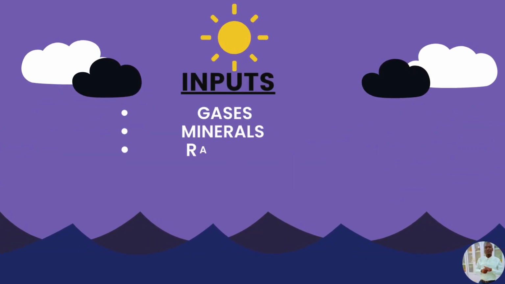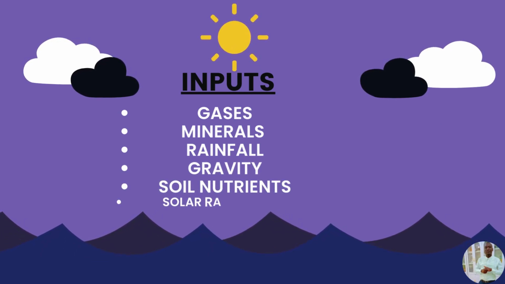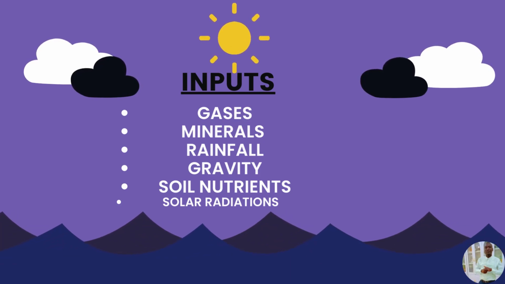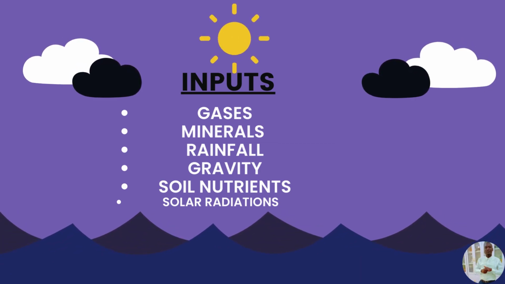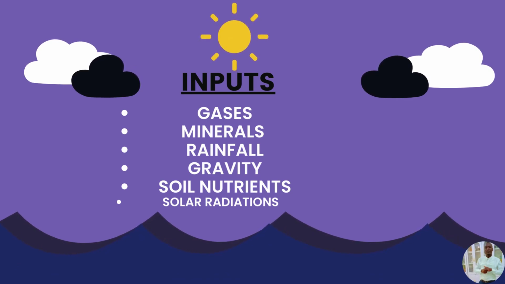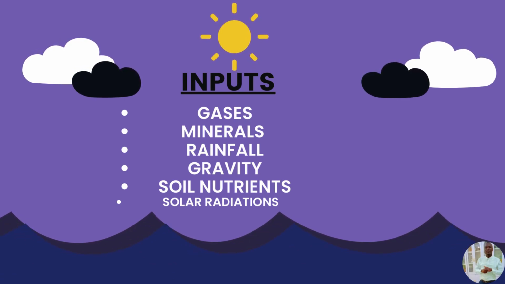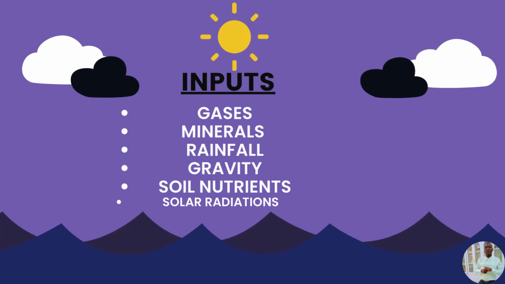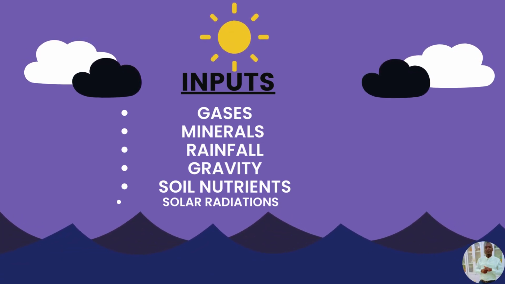So in simple terms, the word inputs here means anything that can be taken in the ecosystem or anything that the ecosystem can take in. So we have examples here of the inputs of the ecosystems. Number one, gases. When we talk about gases, for example, carbon dioxide and oxygen. So when we go back to the definitions, we said that ecosystem consists of biotic, living, and abiotic, non-living. Let's take an example.